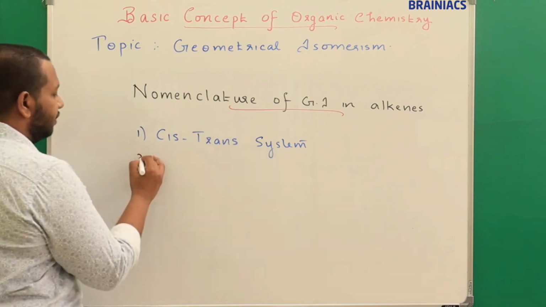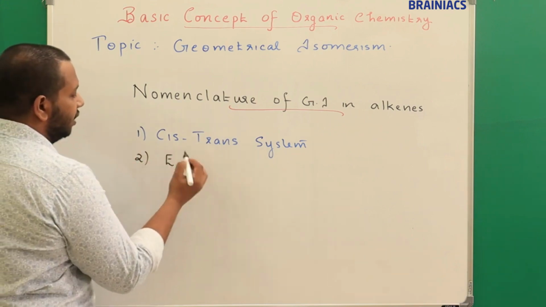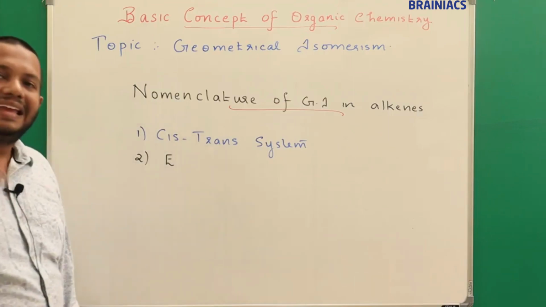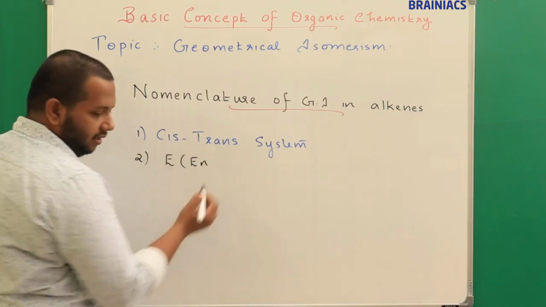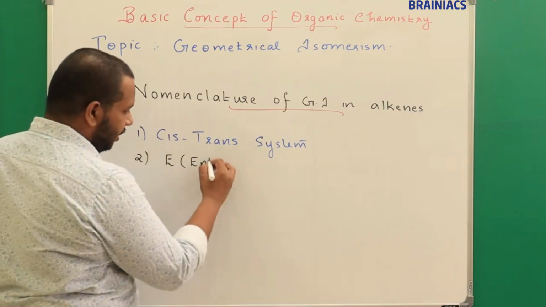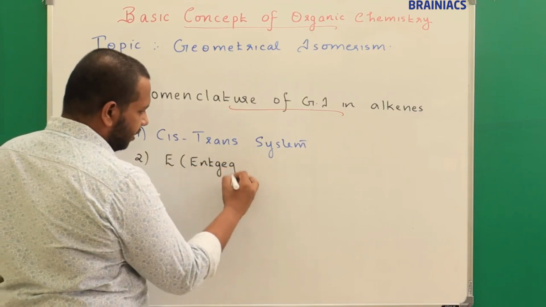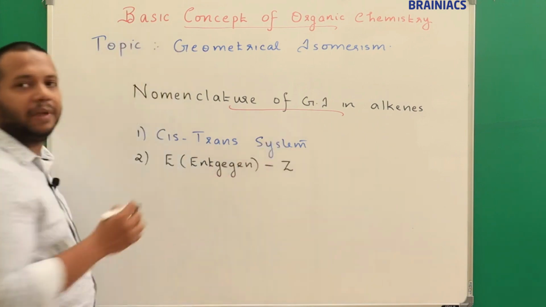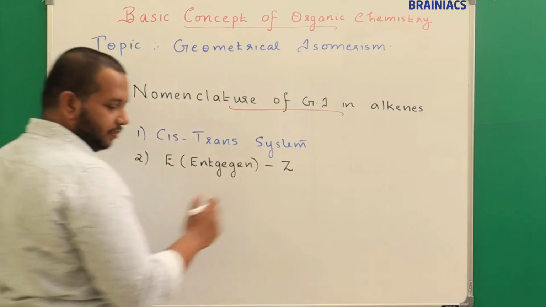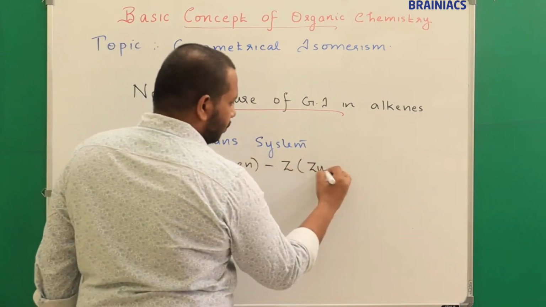What does E stand for? Entgegen. And Z stands for Zusammen.